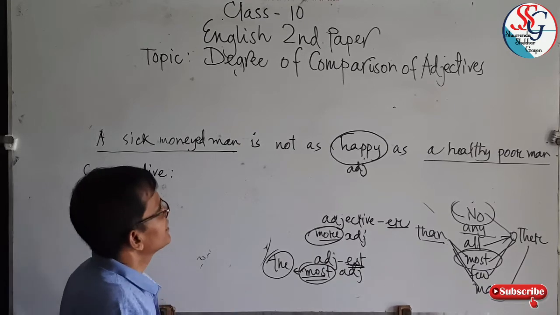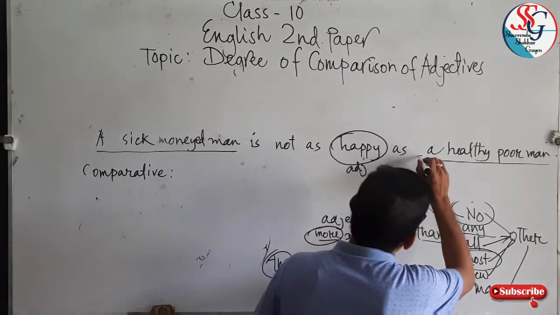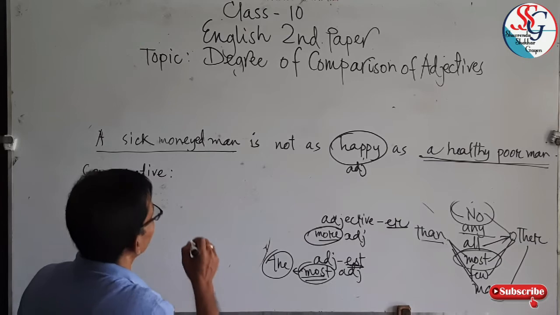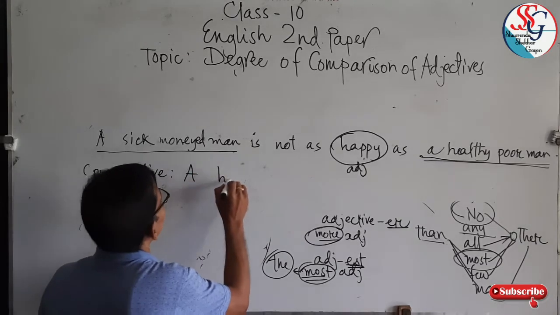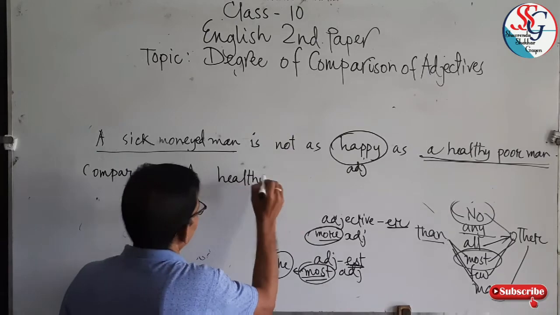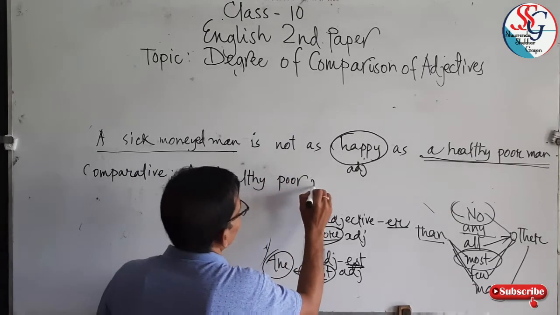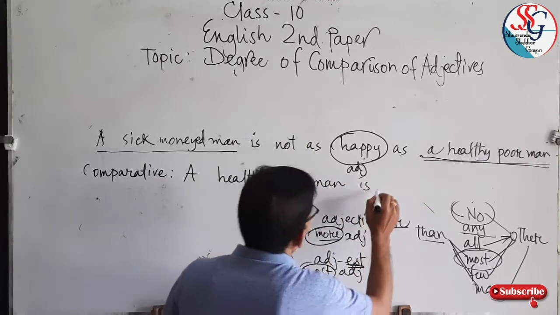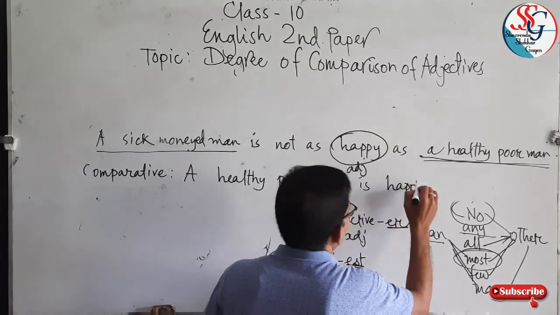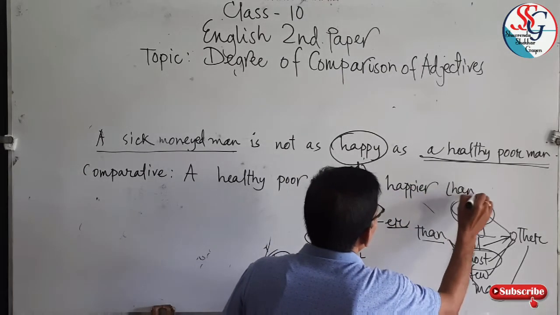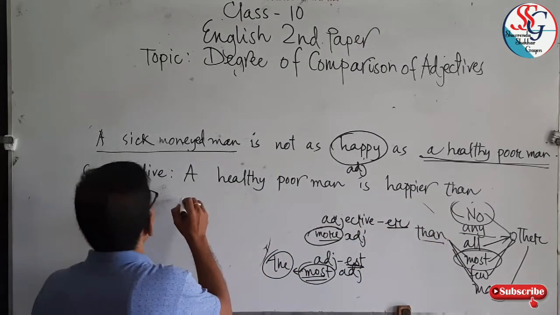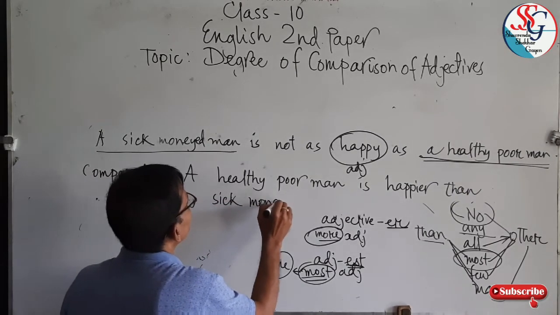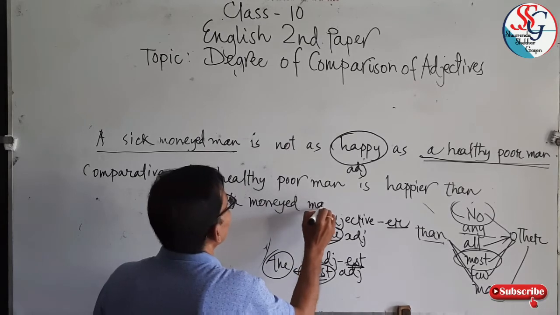So, a healthy poor man is happier than a sick moneyed man.